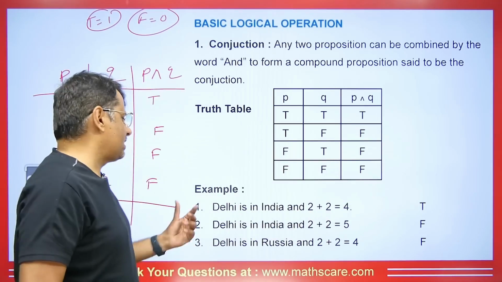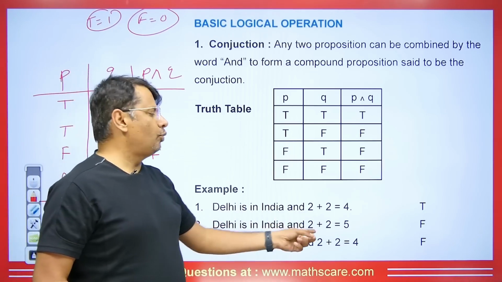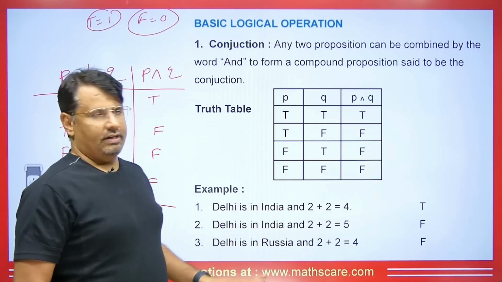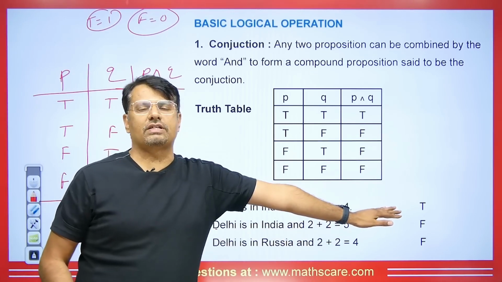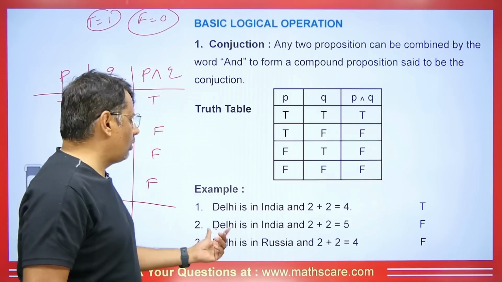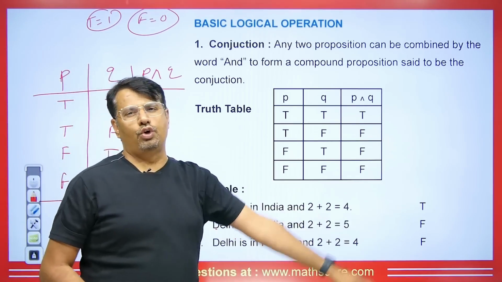It's true. Now it says Delhi is in India and 2 plus 2 is 5. So this is false, because the statement is right till here, but after this it is wrong. So the total statement will be false. And the next question says Delhi is in Russia and 2 plus 2 equals 4.